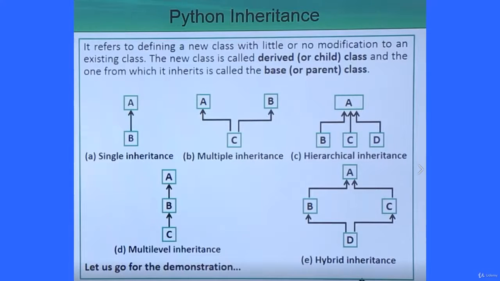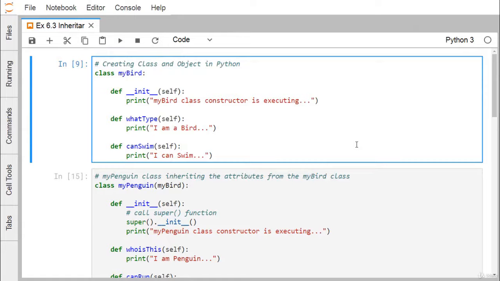In this session, we shall discuss inheritance and polymorphism as observed in Python object-oriented programming. Here we have defined one class. The name of the class is MyBird. This is the constructor, what type is one method, and can swim is another method. The method bodies are very simple. We have just put one print statement there.